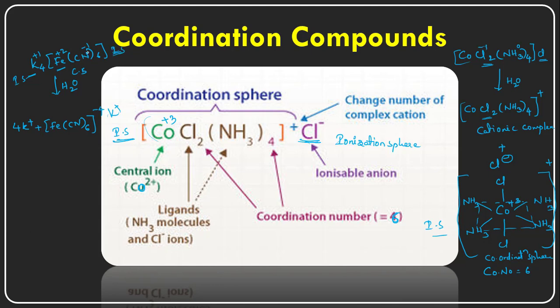And whatever entities are in the ionization sphere, they will ionize into the water. They will dissociate from the complex when they dissolve into the water. And what is the coordination number here? The coordination number is 6. That means 6 coordinate covalent bonds are there between the central metal cation, that is iron, and the ligands, those are the cyanide ions, right? This is about the coordination compounds.